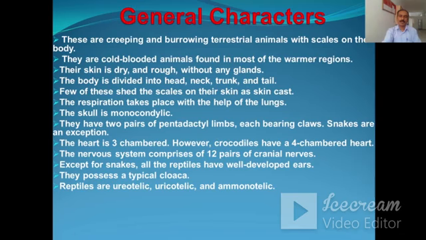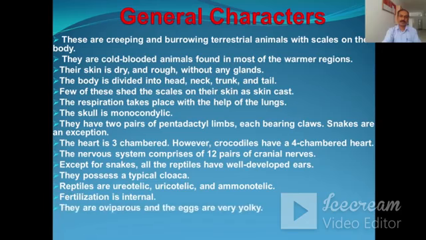Reptiles are ureotelic, uricotelic, and ammonotelic. Ureotelic, that means they excrete urea as a nitrogenous waste. Uricotelic, that means they excrete uric acid. And ammonotelic, that means they excrete ammonia as the nitrogenous waste. In reptiles, the fertilization is internal. They are oviparous and the eggs are very yolky. These are the examples: snakes, turtles, lizards, crocodiles, etc.